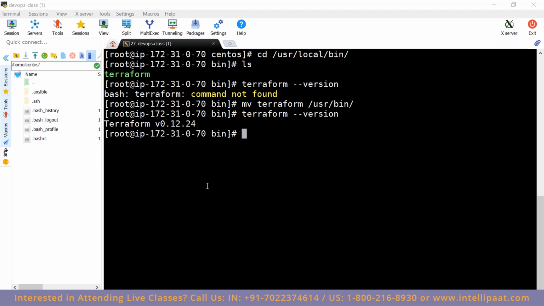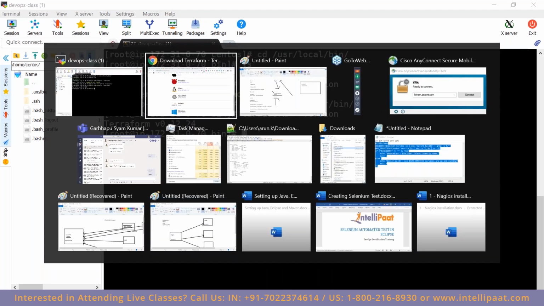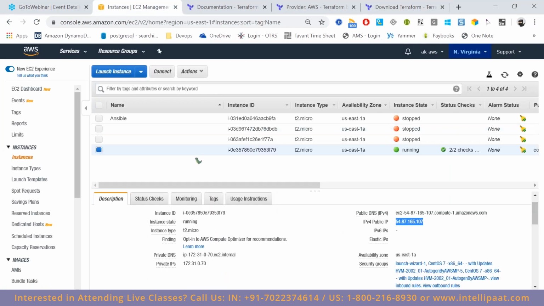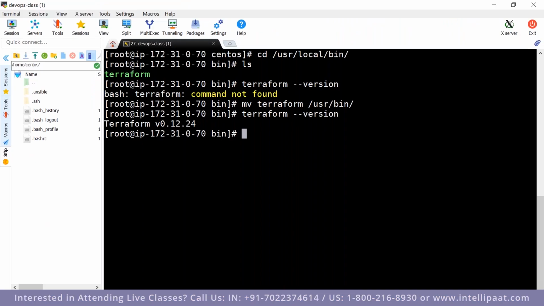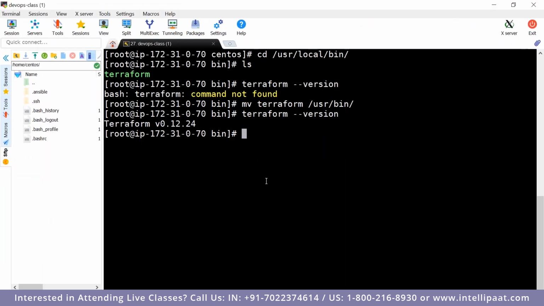Now what is the next step? Let's consider we want to create an EC2 instance from this machine. In this case, one logical question: if I want to manage this AWS account using a CLI, what is required?